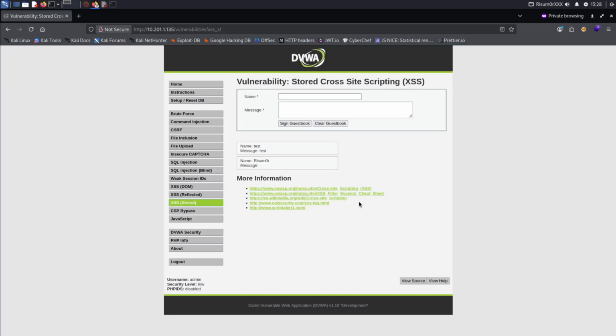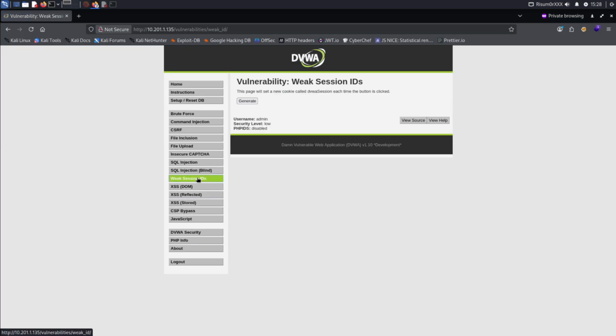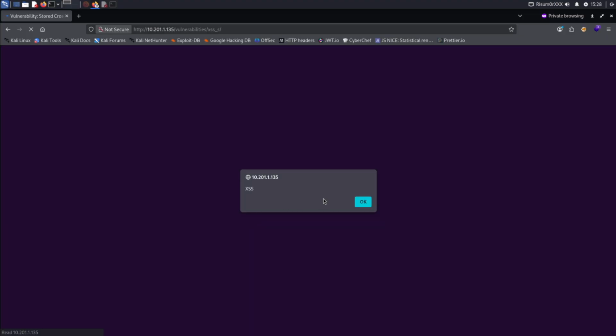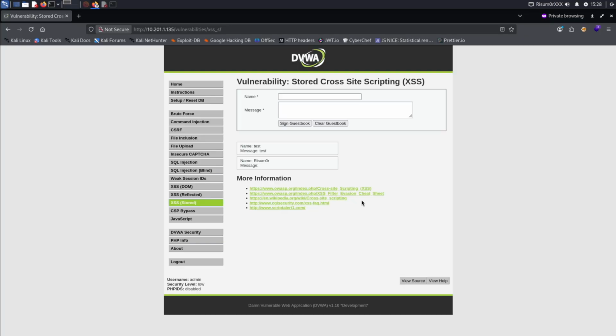And because that message will stay there, even if I were to leave the page and then come back to it, it pops up again. That's the exact reason why it's called a stored XSS, because your payload is stored within the content of the website itself. You might be thinking to yourself, wow, that's great. They can display a message on my screen. Who cares? But there's a lot more that they can do. And I'll show you just one of those extra things here now.